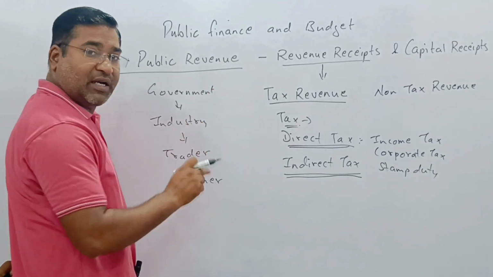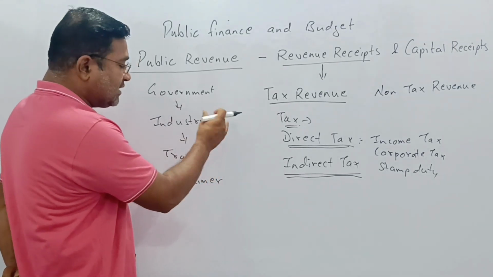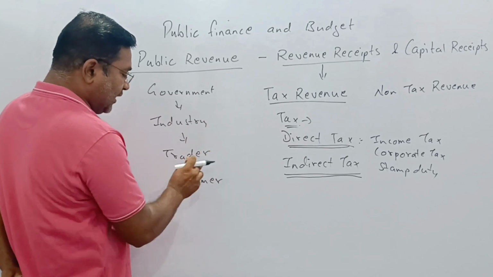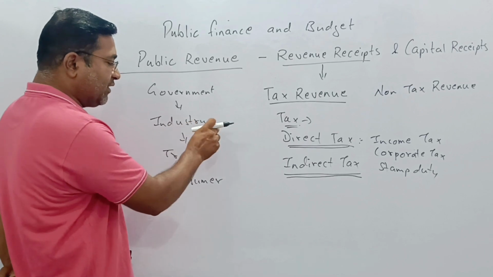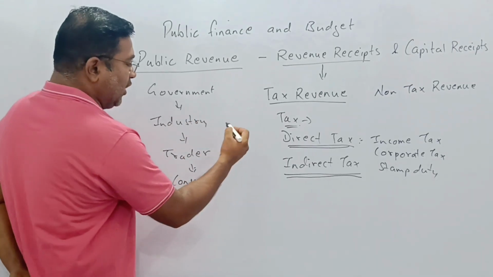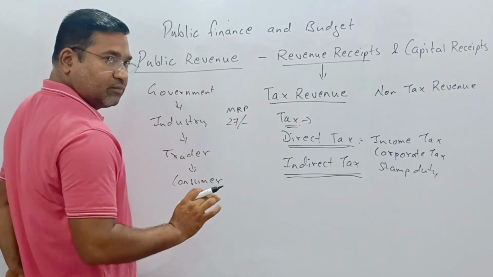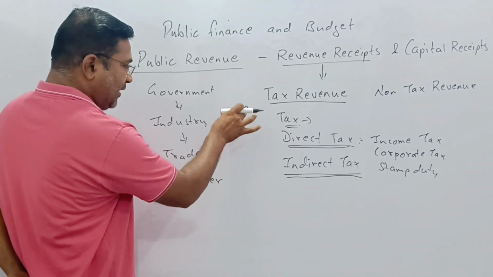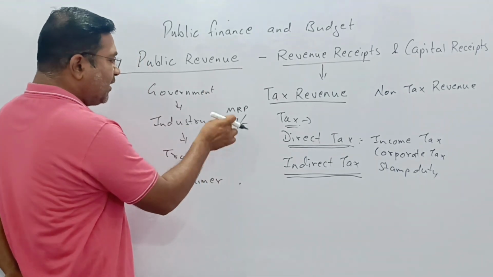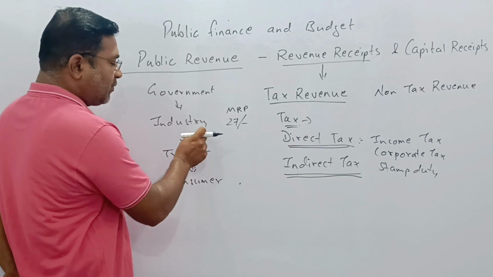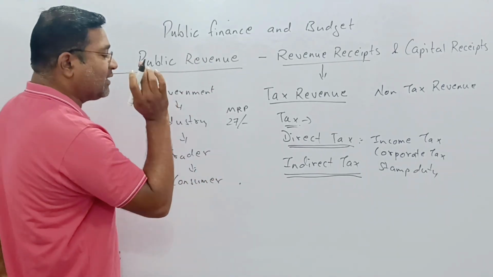Because the industry is the one who converts the raw material into finished goods, packs it, and sells it. To whom does it sell? To the trader. The trader sells to whom? To the consumer. When the product comes out of the industry, the price is already fixed, like 27 rupees MRP. This MRP will reach up to the consumer. So the government has already collected the tax from the industry, and on behalf of the industry, we are paying the tax.